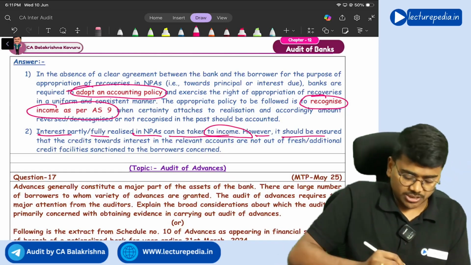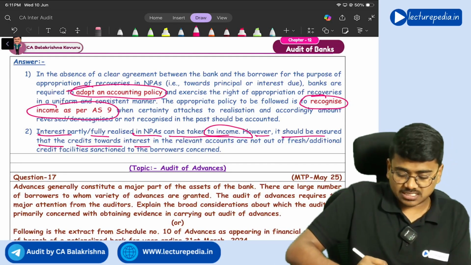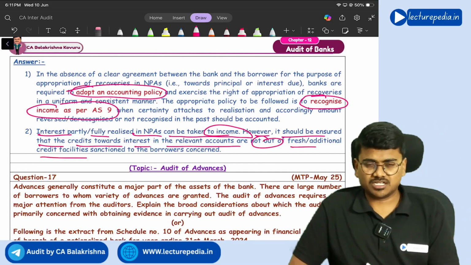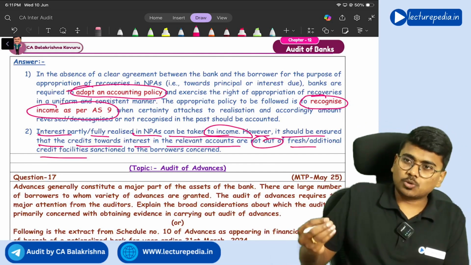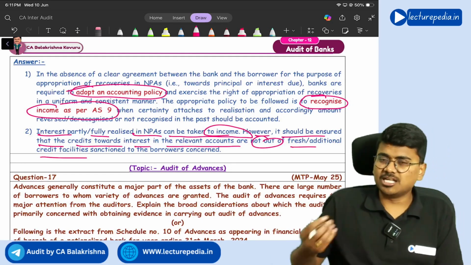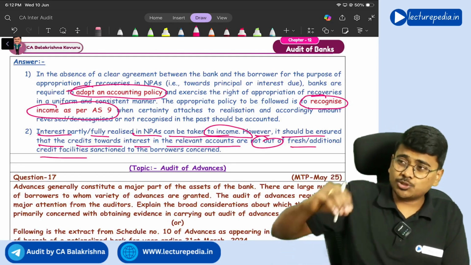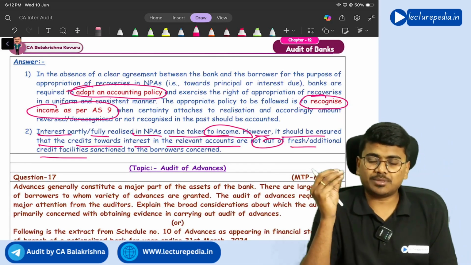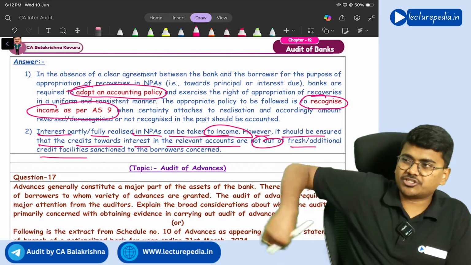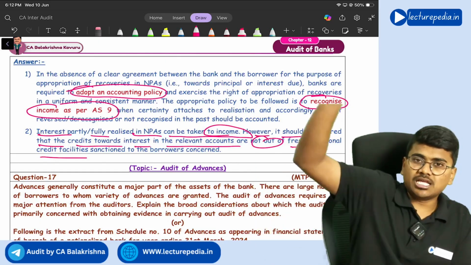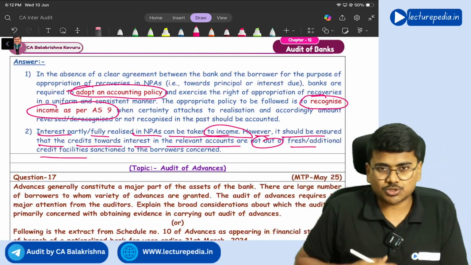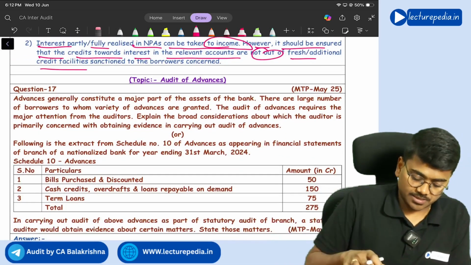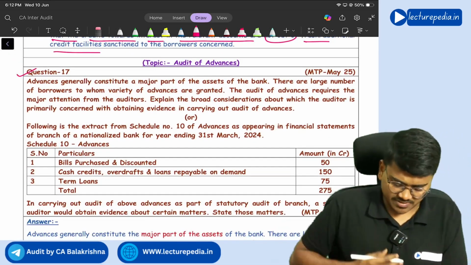However, it should be ensured that credits towards interest in the relevant accounts are not out of fresh or additional credit facilities. So, if the borrower has repaid the amount, that repayment should be from the genuine income sources of the borrower. It should not be that the bank has given a fresh loan to the borrower to repay his old loan. Such a situation should not happen. Understanding? Yeah. Next, question number 17.